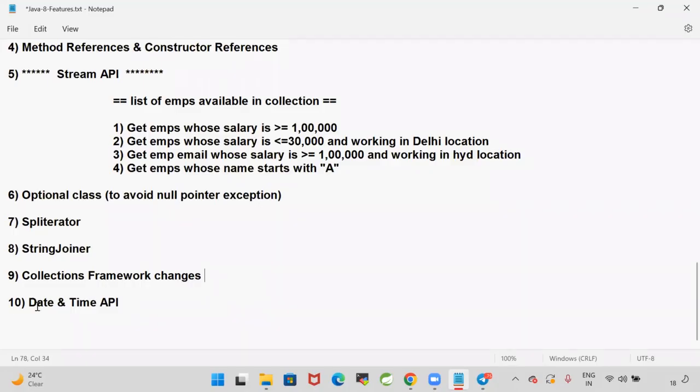And they made changes to the Date and Time API. Earlier, we had the java.util.Date class. When I create a Date object, it gives date plus time. It is difficult if I want to get only the date. If I want to get only the time, I need to write my own logic. To avoid that problem and simplify our programming, Java 1.8 introduced the Date and Time API concept.